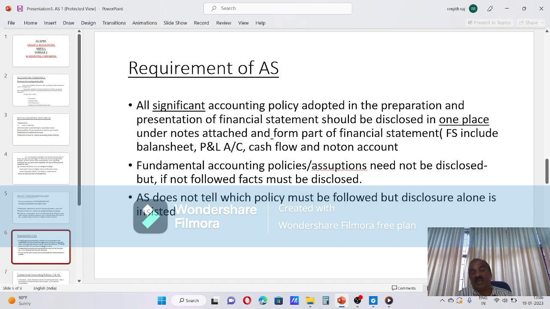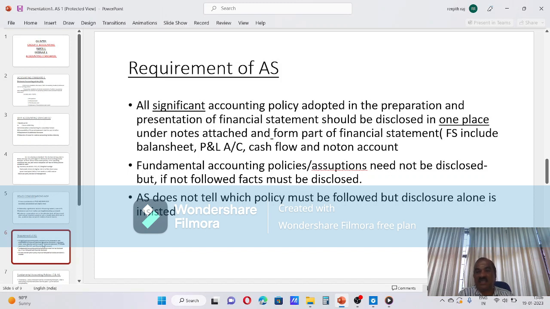We have seen that financial statements include the balance sheet, P&L account, cash flow and notes on accounts. These must be shown in the notes on accounts, one by one: how the inventory is valued, how gratuity is calculated or provided.